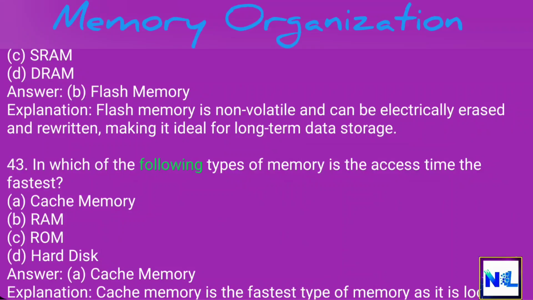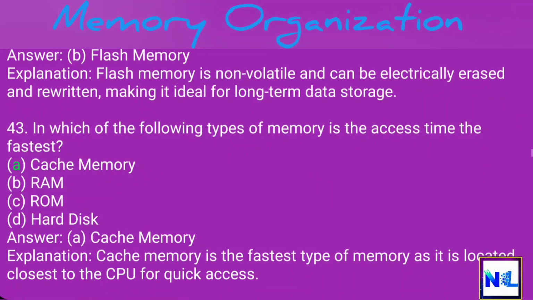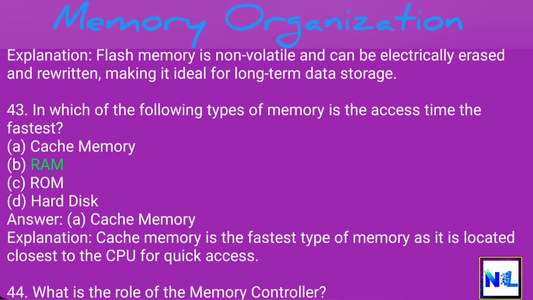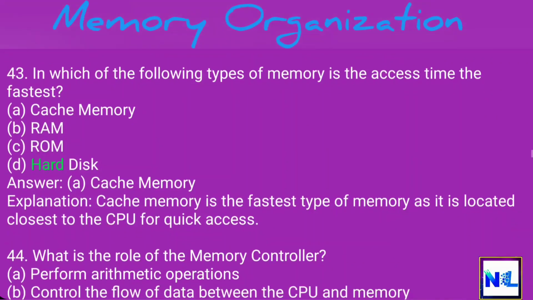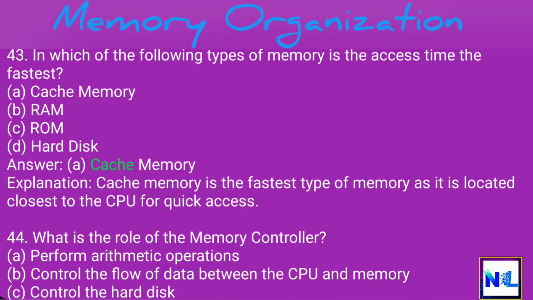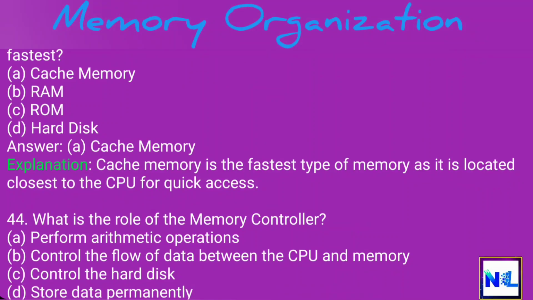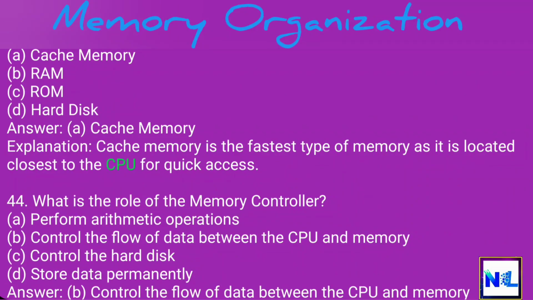43. In which of the following types of memory is the access time the fastest? A. Cache memory. B. RAM. C. ROM. D. Hard disk. Answer: A. Cache memory. Explanation: cache memory is the fastest type of memory as it is located closest to the CPU for quick access.